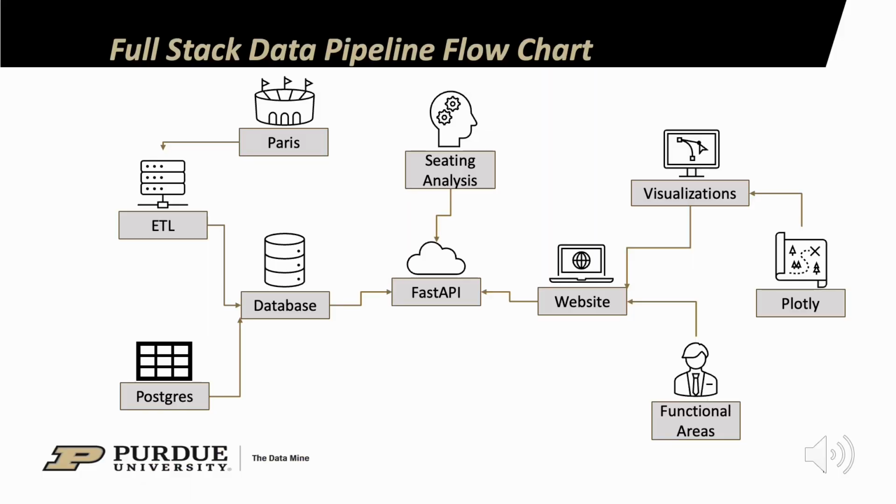Here we have a visual to walk through the flow of our pipeline and highlight some of the softwares we're using. Starting in the top left, we use the manually entered data from the IOC planning committees. From there, we wrote a script to extract and clean the data for the database. The database is powered with PostgreSQL and connected to the rest of the system using Fast API. The website will be the interface for the functional areas to access the manually entered data. The visuals for the website are powered with Plotly.